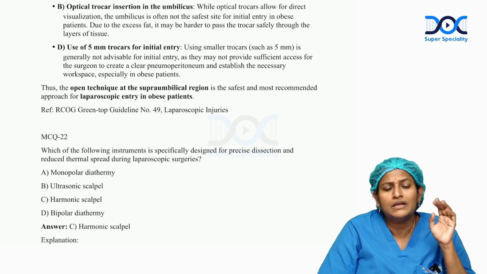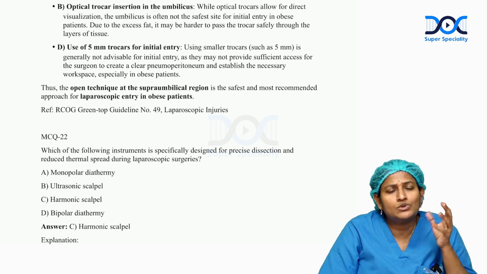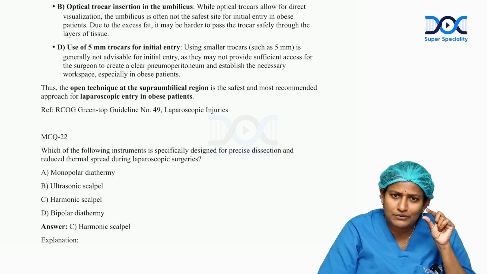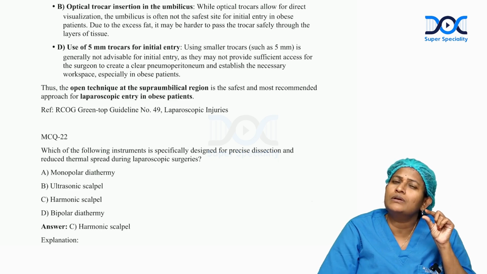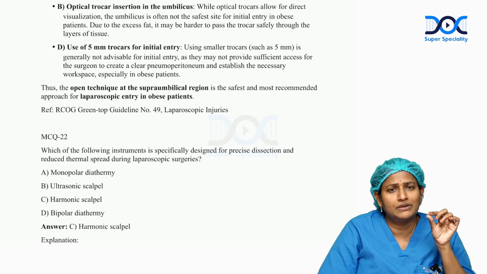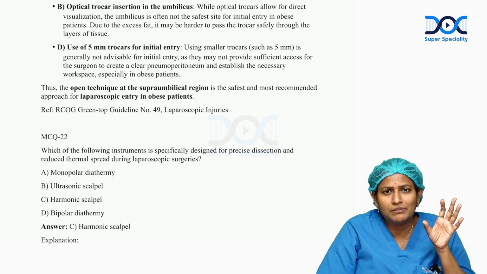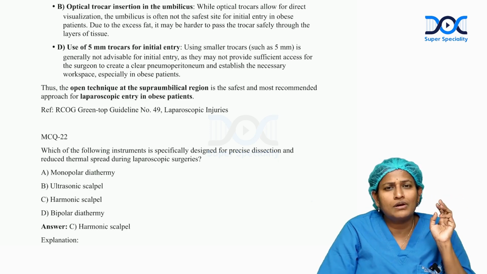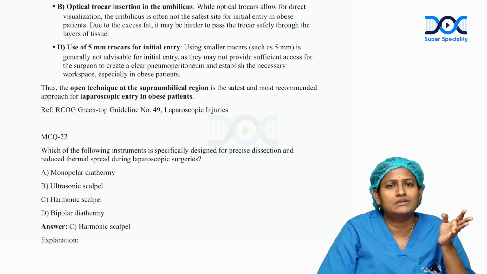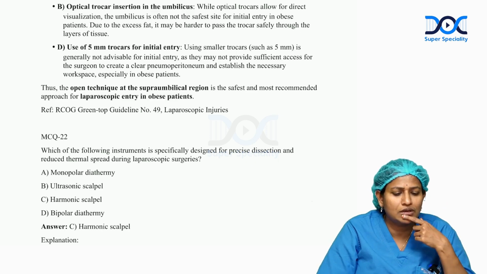There are so many mechanisms, but every instrument has its own advantages and disadvantages, because an ultrasonic wave goes with a frequency and it has a maximum caliber. If you are applying it on vessels larger than 5 mm, then the chances of bleeding are very high, but the precision is very high. But thermal ablation, like ligature and all those, is based on thermal energy, and the spread to the structures is very high. Every instrument has its own advantages.